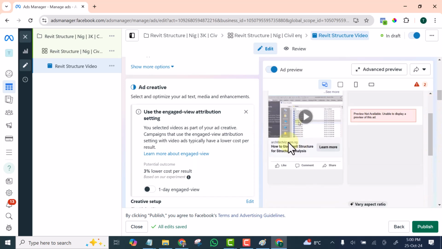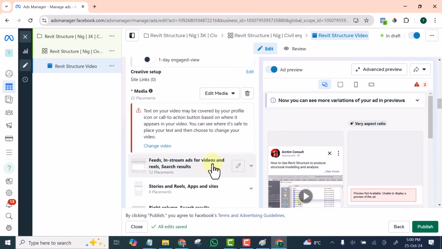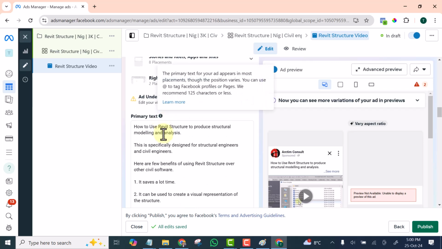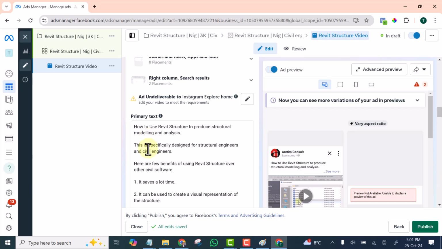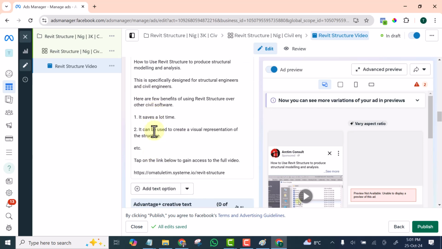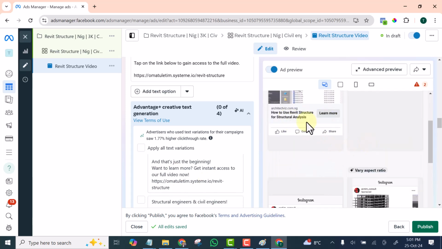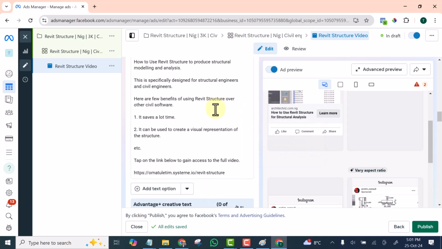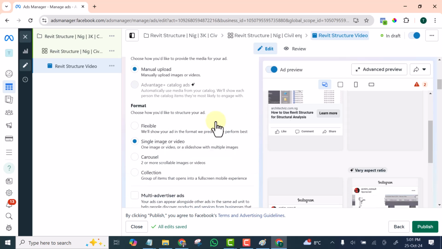You can see this is it. This is a preview here. The same primary text I used before is still here, and if you preview you can see it here. So everything is almost set now.